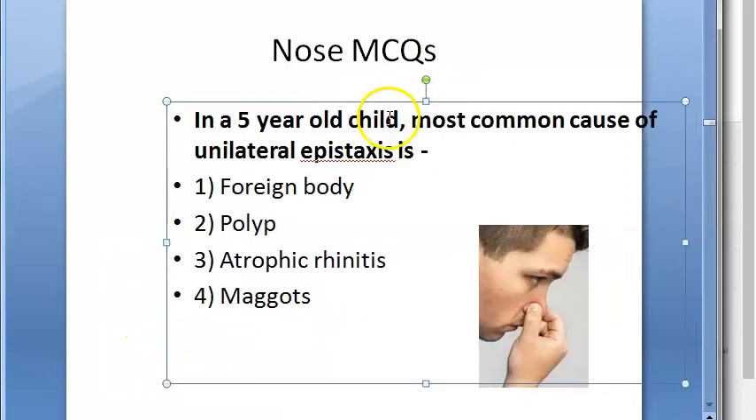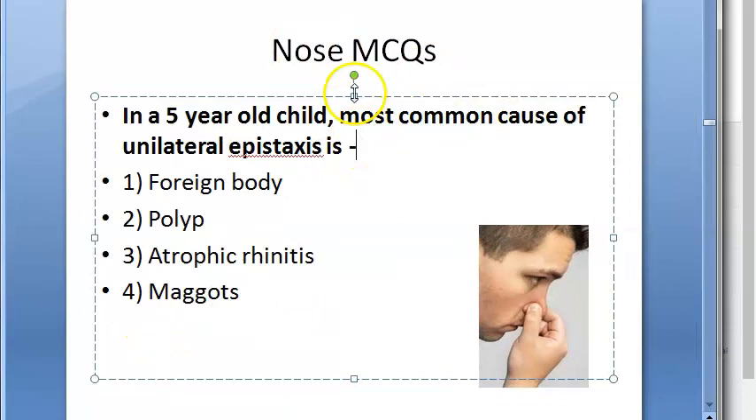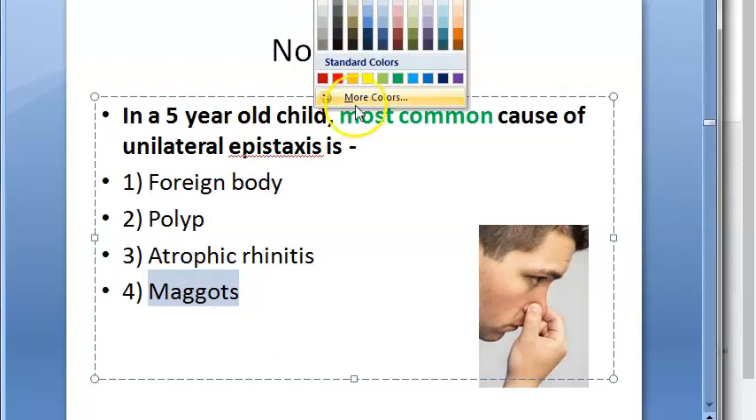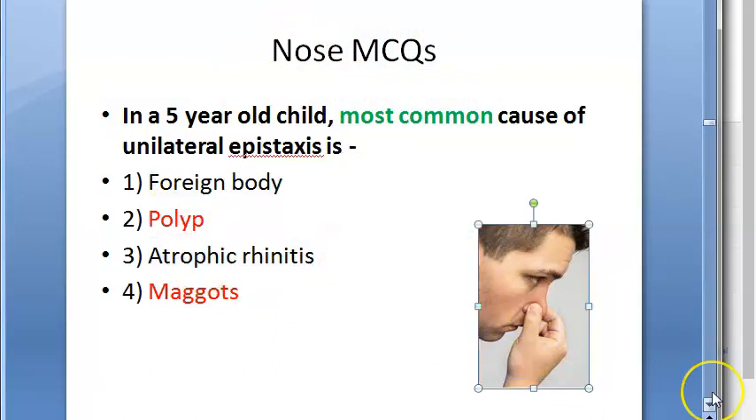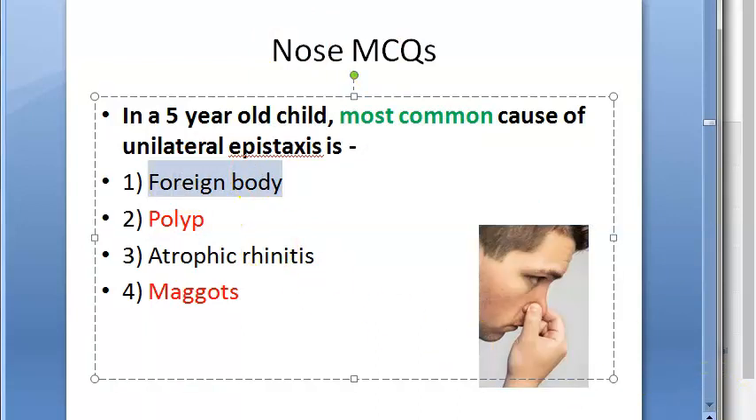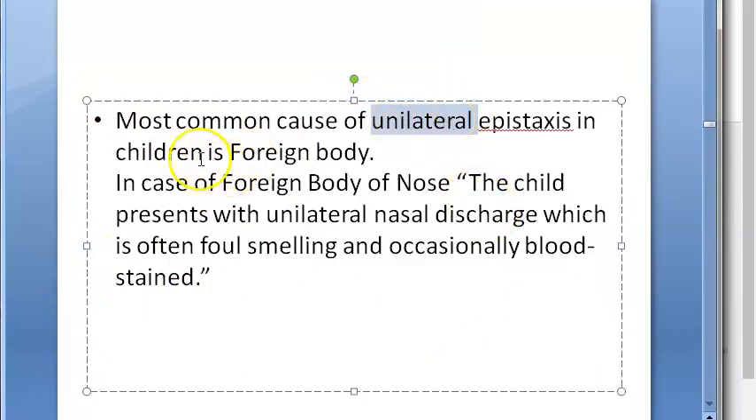It's most common what they are asking, right? Most common they want. Not very strange things. So I think maggots would be a very strange thing. We don't want this, isn't it? What about foreign body, polyp? Polyp also we can remove. Atrophic rhinitis, let's look at the answer. Answer is foreign body, okay? Usually the clue here is the unilateral. So they are going with foreign body, okay?